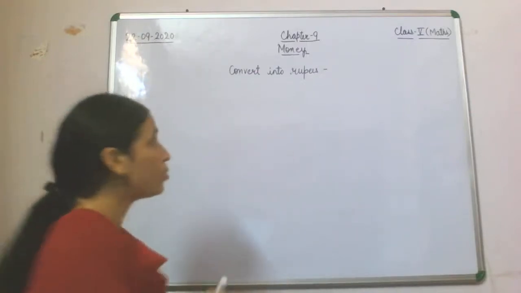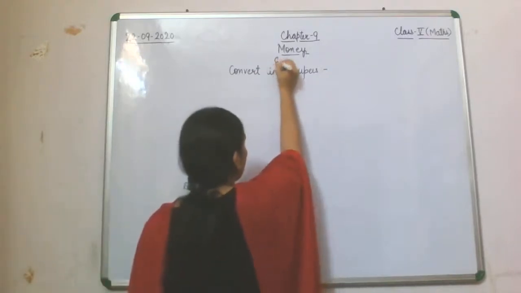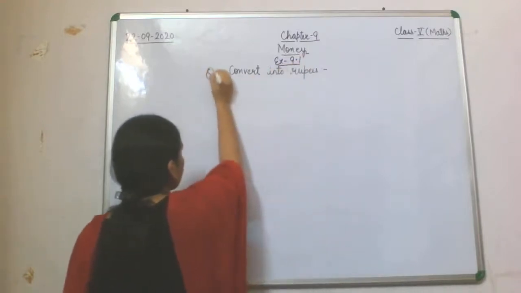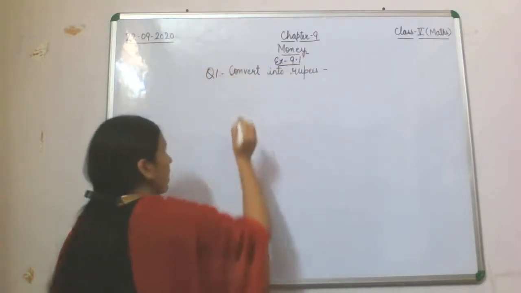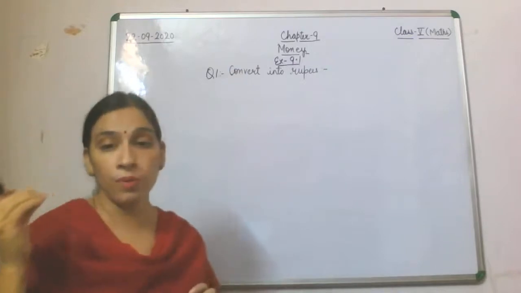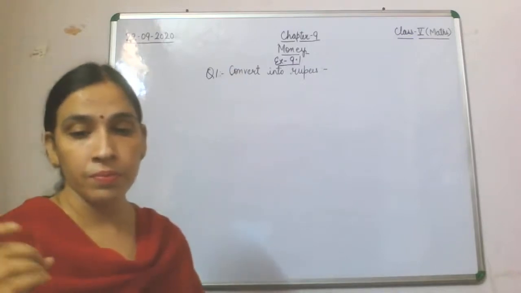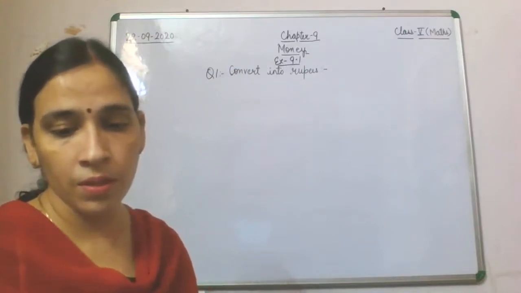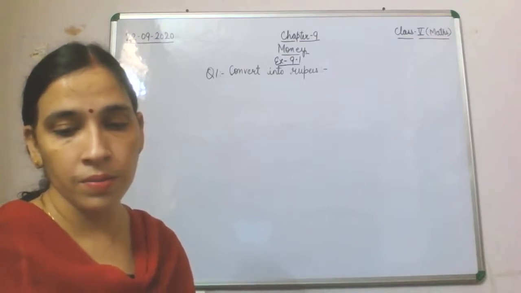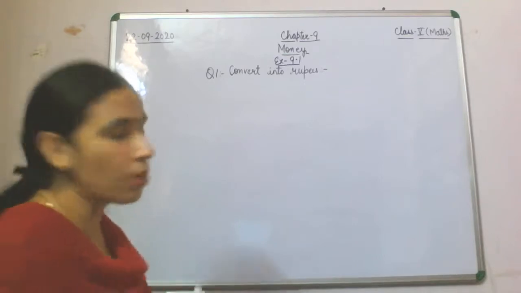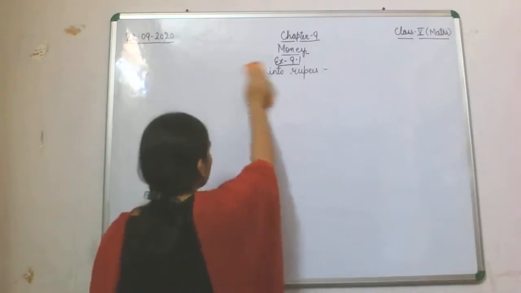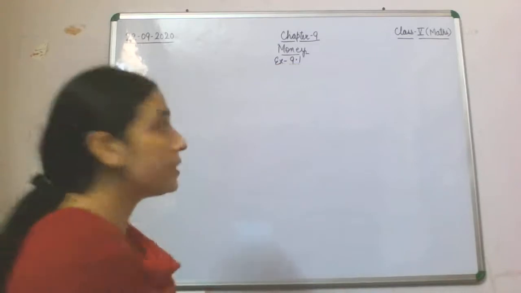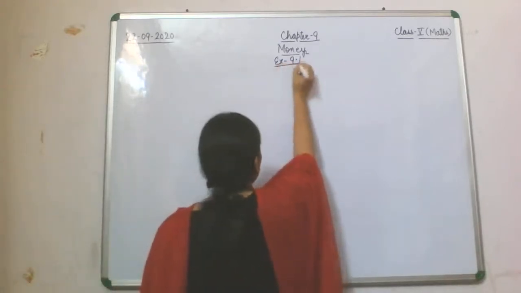You are supposed to do only division by 100. So question number 1 from exercise 9.1. Question number 1 is not of that conversion. That is related to how to write it in rupee and paise. Fine, so we'll do that.